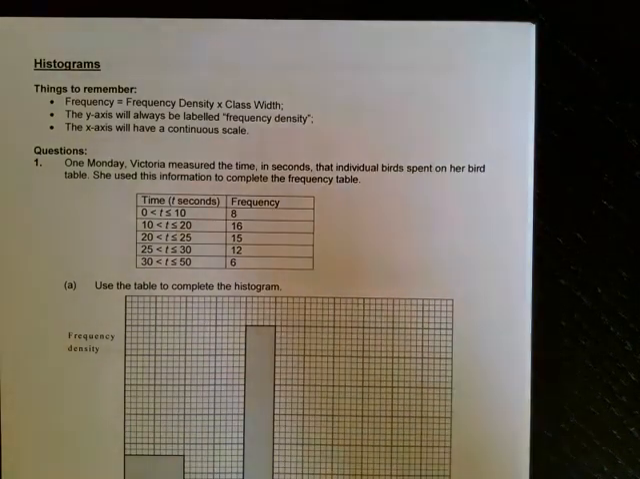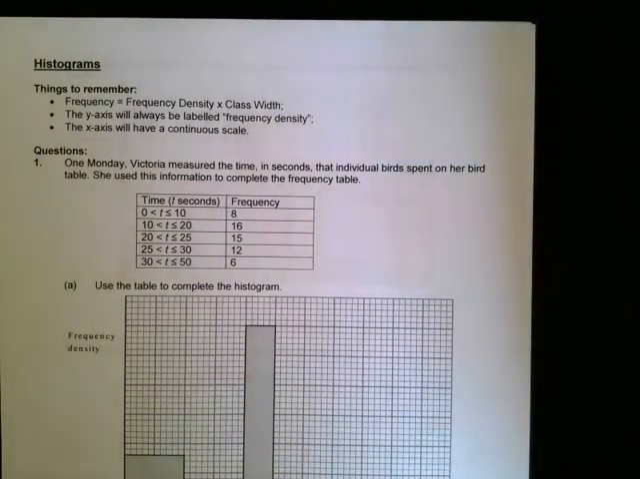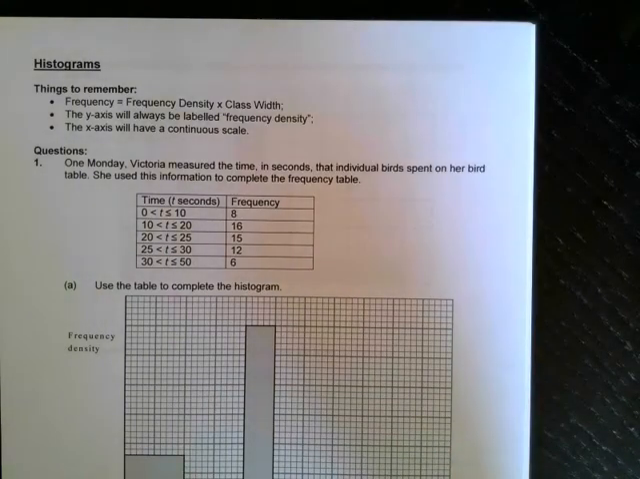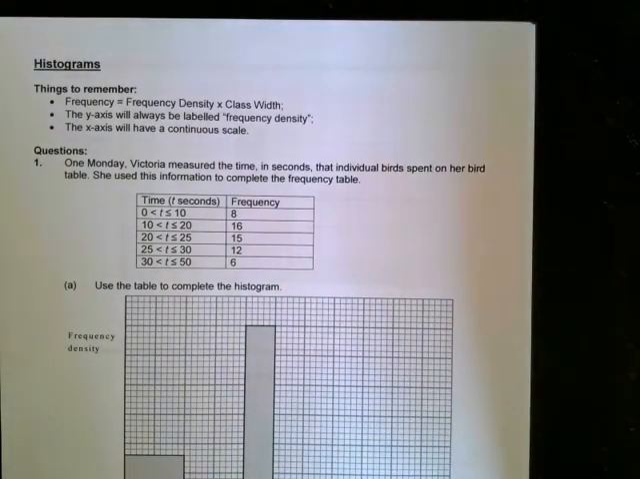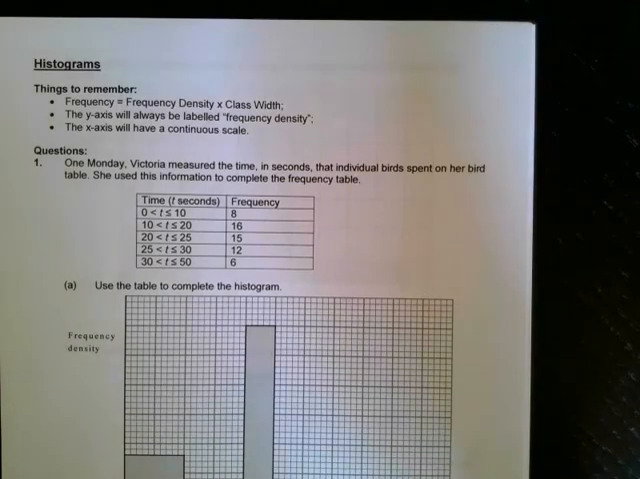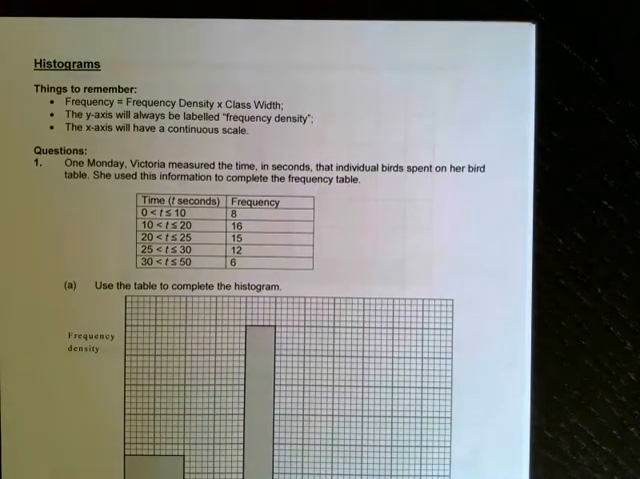Okay, so next up we've got histograms, and things to remember: frequency is frequency density times class width. The y-axis is always frequency density, and the x-axis will always be your other scale, which is a continuous measure, so time, length, something like that.